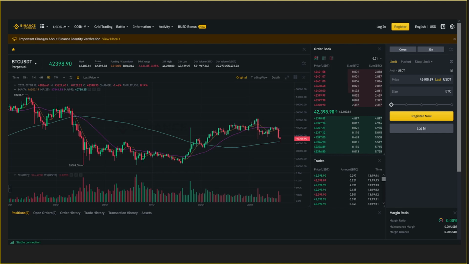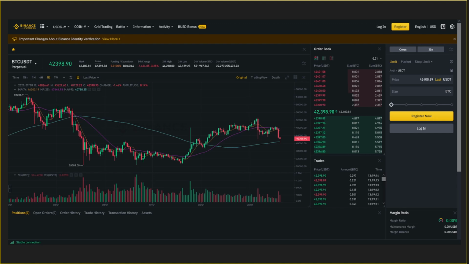Here's an example of the exchange. This is the Binance Futures section on Binance. Binance is actually the world's most well-used crypto exchange. It is the most popular one and sees the highest volume by far. Coinbase is about the second largest in terms of volume, but Binance is a clear winner in that regard.